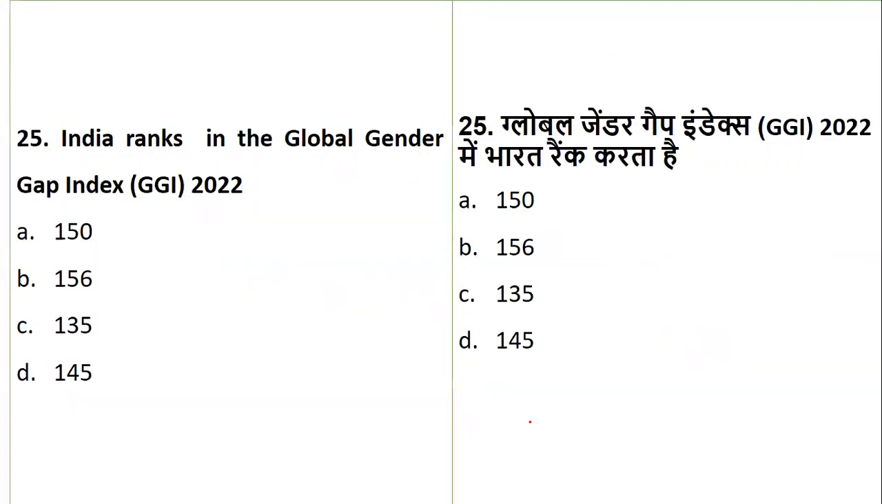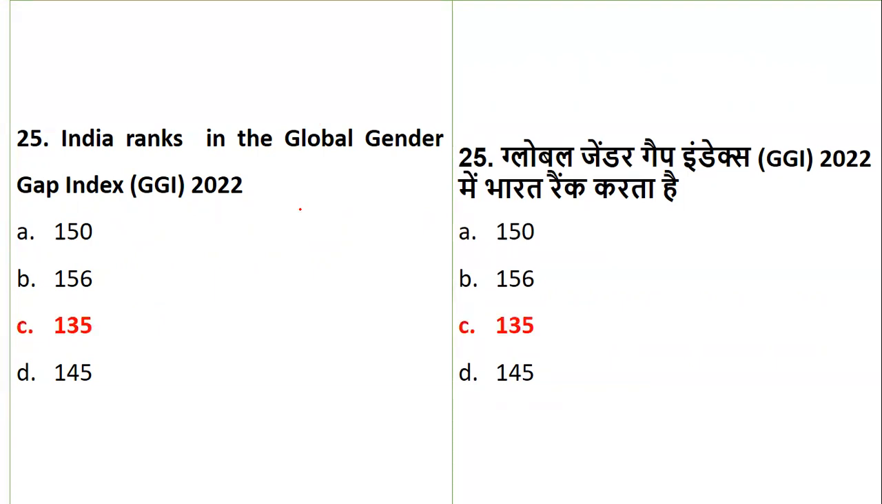Then we have the last question, a little factual question based on the 2022 statistics. India ranks what in the global gender gap index in 2022? Whether it is 150, 156, 135, or 145. In 2021, in the last cycle also, I did this question, but right now it is 2022. So the rank of India in the global gender gap index is basically 135. In 2021 it was 140, but it has improved to 135.